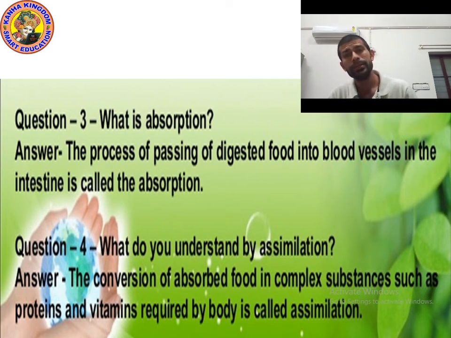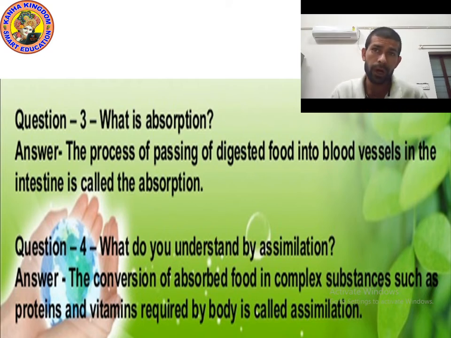The digested food passes through blood vessels, then goes to different cells where it is absorbed. During the absorption, the conversion of absorbed food occurs.